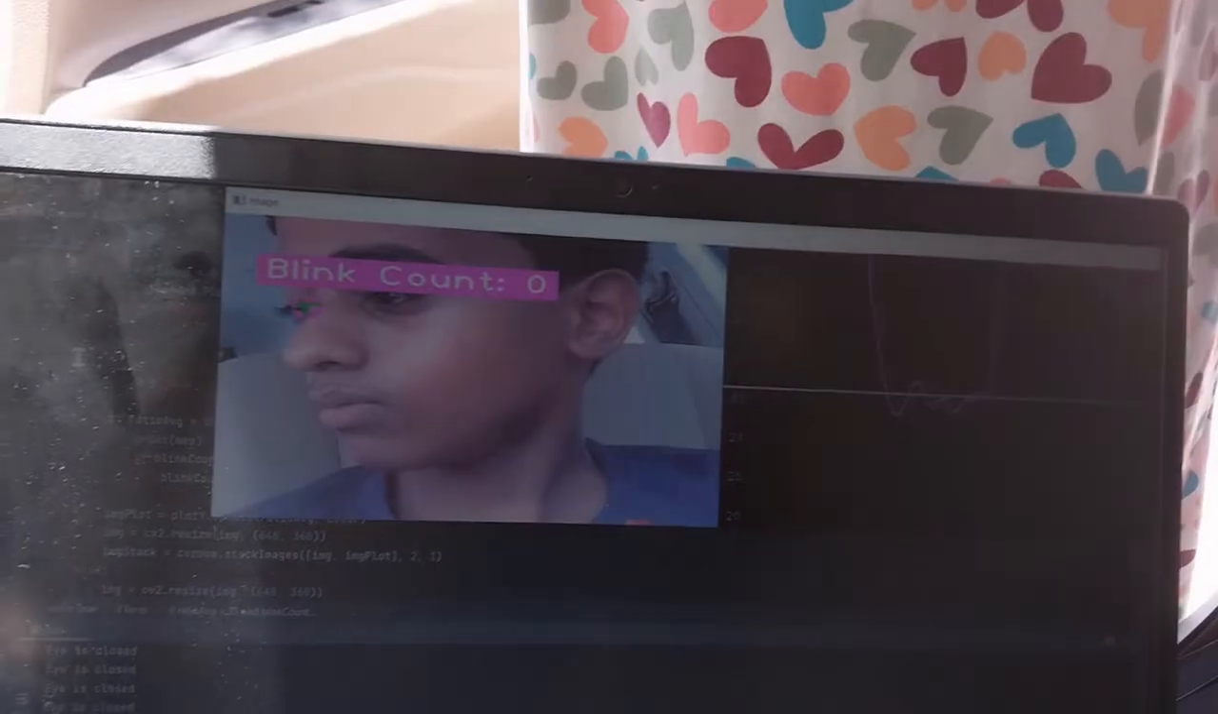Otherwise, if we are traveling with many passengers, if the driver passes out, the alarm will sound. So at least someone else can take control of the wheel and pull it to the side. This will prevent a lot of accidents if it is put into future cars for safety, etc. So this is the idea of the project. Now let's see the demo.